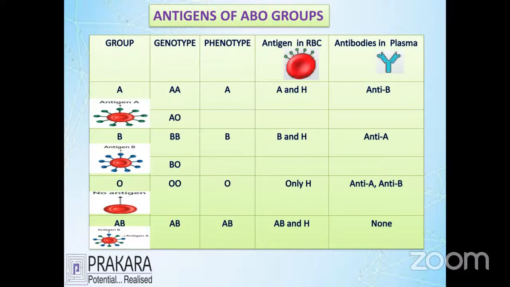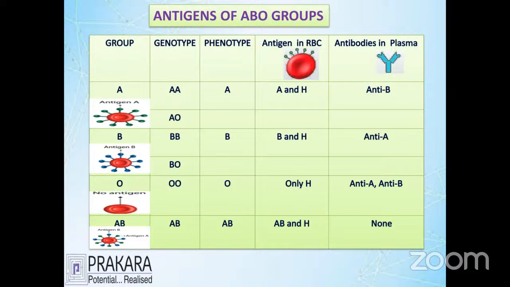Let's go and talk about the O group. What is the O group? Let's see the picture. There are no A or B antigens present, but it has an antigen called what? Only H antigen. So for the O group, you don't say they have no antigen. They have the H antigen. But they do not have the A antigen or the B antigen. That's why we call them antigenic carriers.